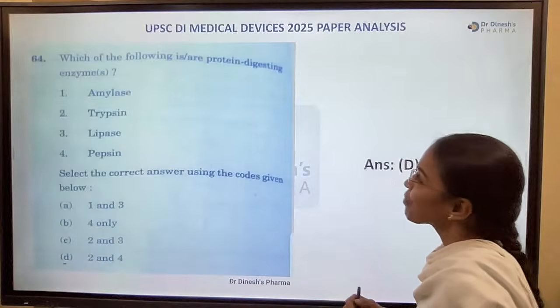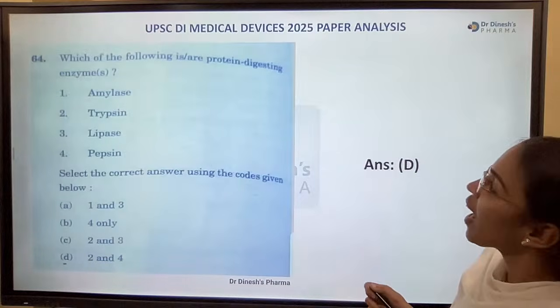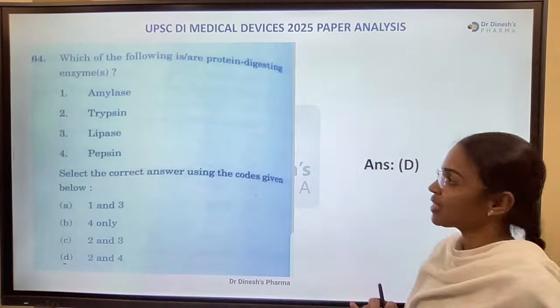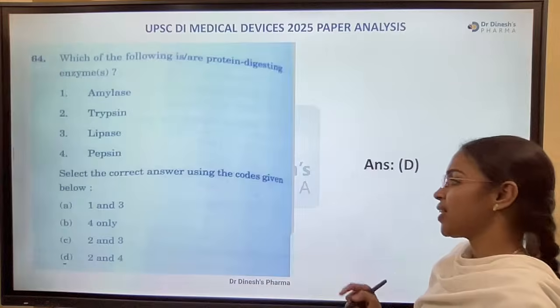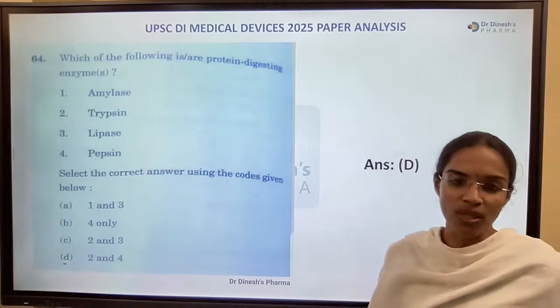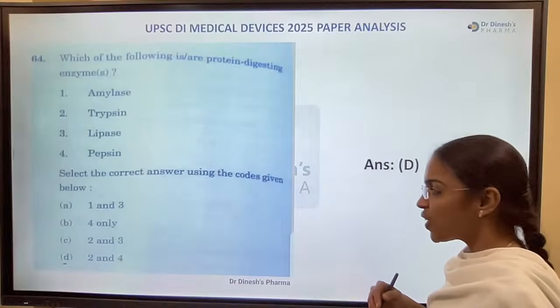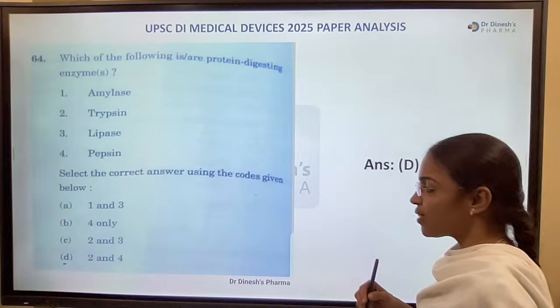Yes. And which of the following are protein digestive enzymes? Amylase, trypsin, lipase, pepsin. Select the correct answer using the codes given below: 1 and 3, 4 only, 2 and 3, 2 and 4.